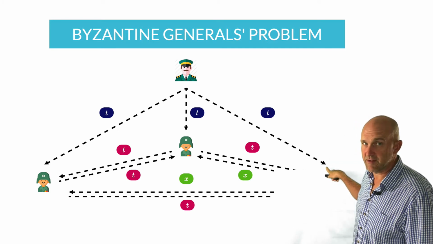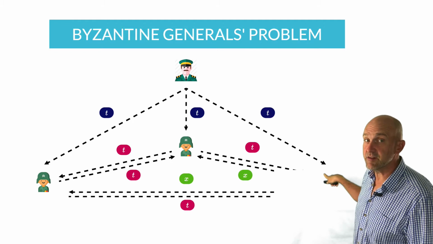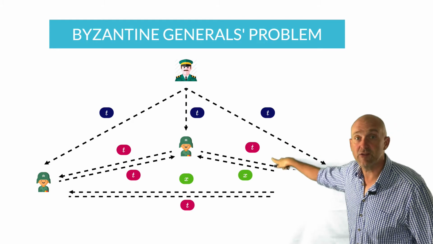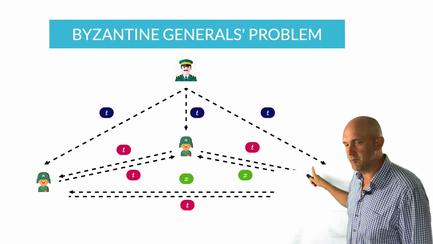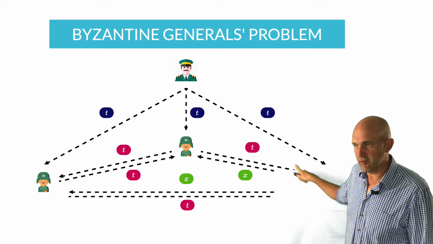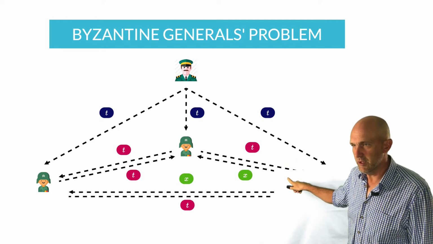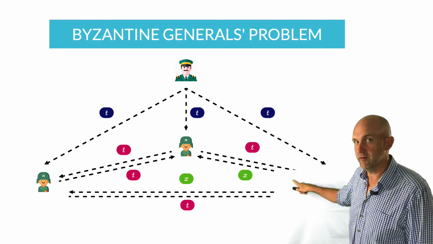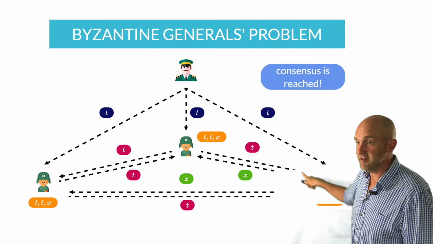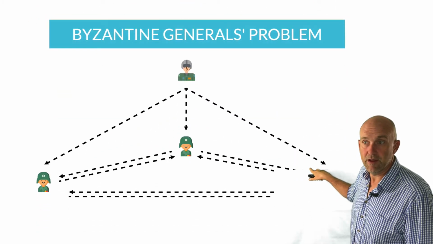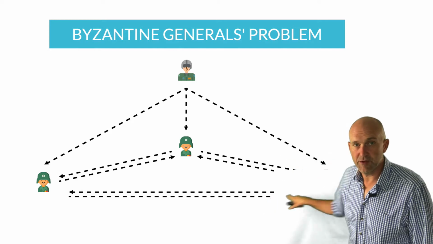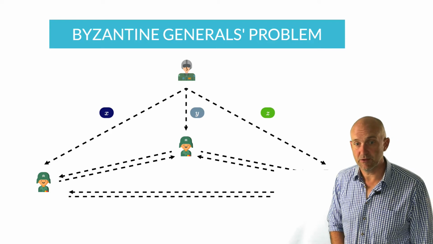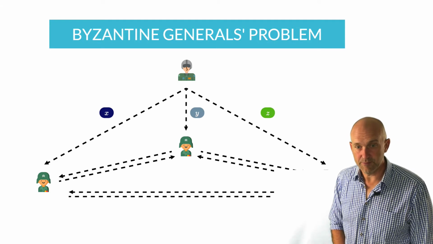Now, what happens with the captain here on the right? Well, that captain has sent a faulty message. However, he still has the consensus, as the majority of all decisions still say to attack, so he will also attack. And now when I say rogue, I want to be clear. It could be that this general or this captain sends out messages that are faulty through a faulty system, or the messages could have been intercepted, whatever it is. So the important part is that this point here is a failure point. But that notwithstanding, given the protocol that they have, they would still have achieved system-wide consensus to attack at dawn. So the consensus is still reached.